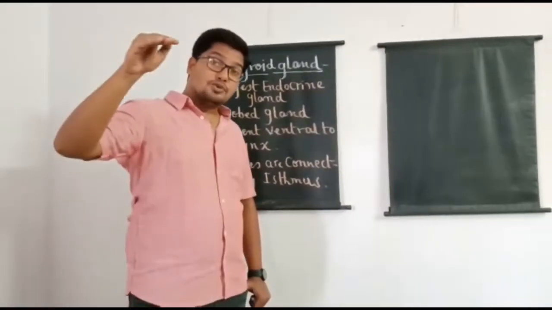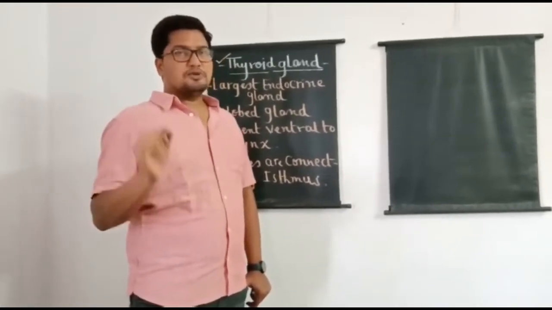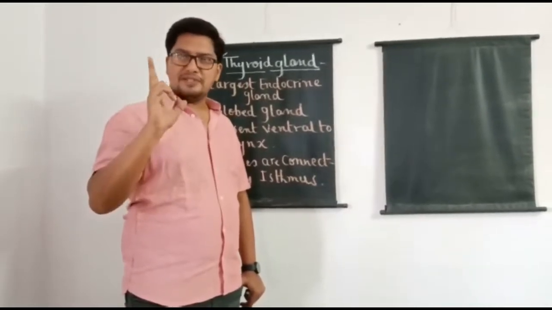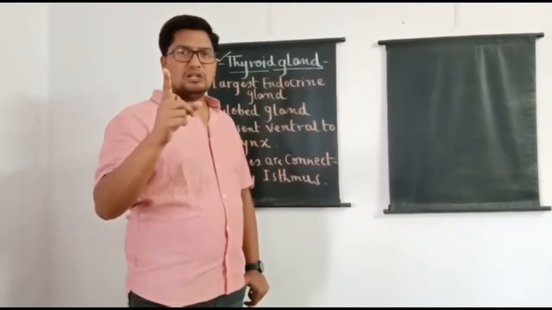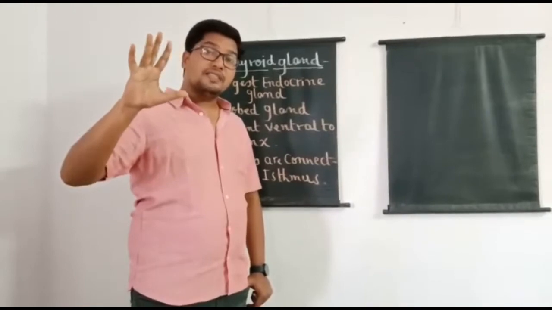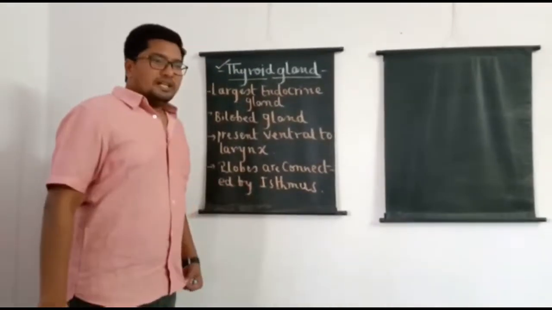Whereas exocrine glands are the glands provided with ducts. So with this it is very clear, in the body of a vertebrate, two types of glands are present, namely endocrine glands, which are otherwise called ductless glands, and exocrine glands, which are the glands with ducts. And today's topic is thyroid gland.